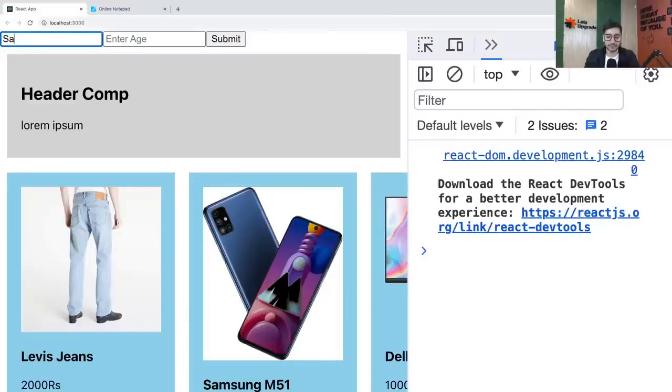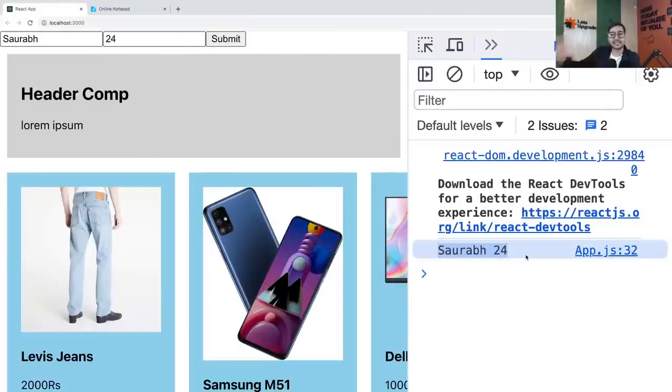So I just want to write name Saurabh. That means in the state variable, Saurabh has settled. In age, I'm going to write 24. And when I click on submit, see, you got your name and age. And now you can send this data to an API, to a database, wherever you want. It's up to you. You have collected data, you can use it anywhere. Just like that, you can have 10 input fields and collect all that data together and use it for any purpose.